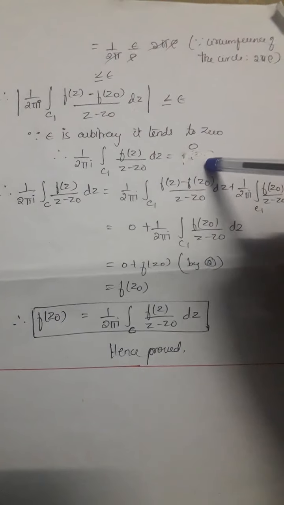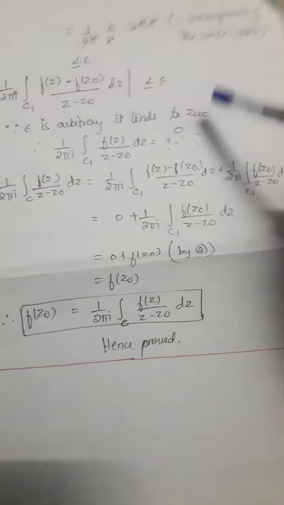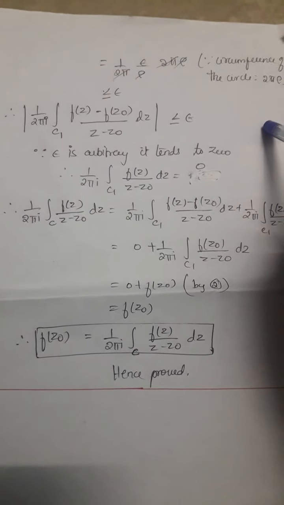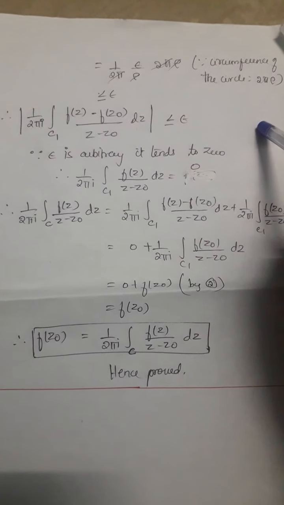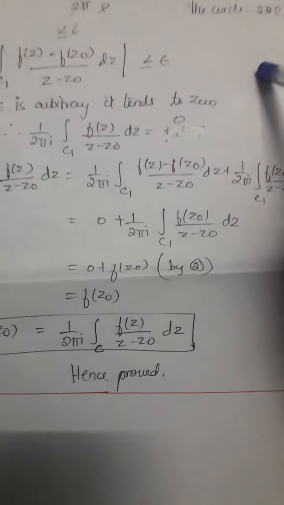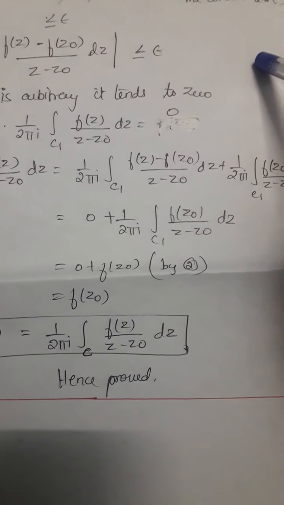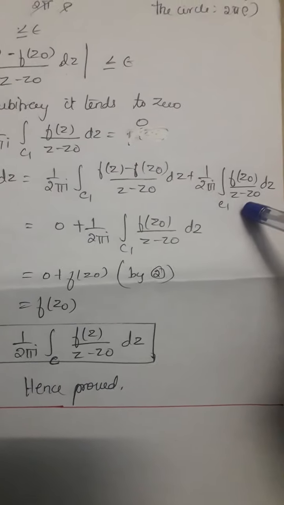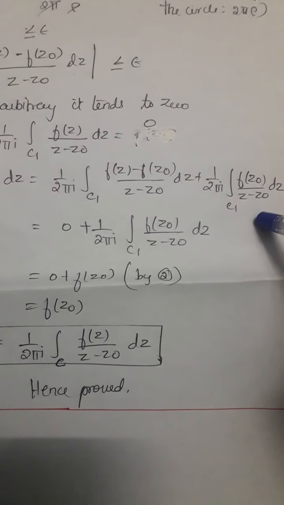Now whatever value we got, we apply in equation 1. The integral (1/2πi) over c of f(z)/(z − z0) dz is split as (1/2πi) integral over c1 of (f(z) − f(z0))/(z − z0) dz, plus (1/2πi) integral over c1 of f(z0)/(z − z0) dz.